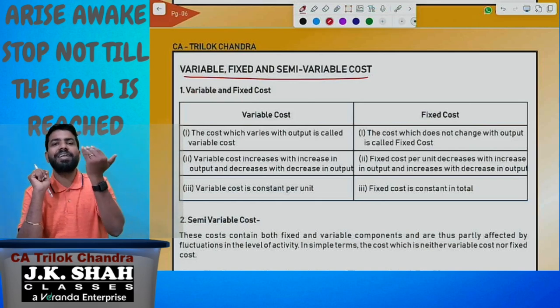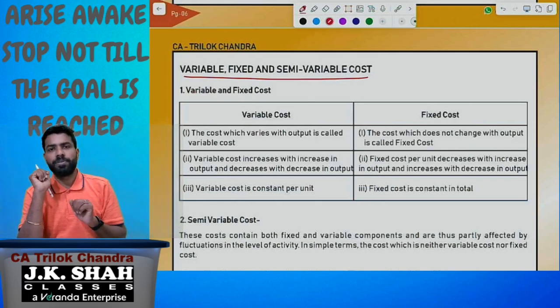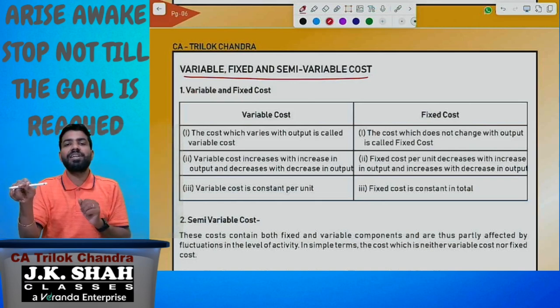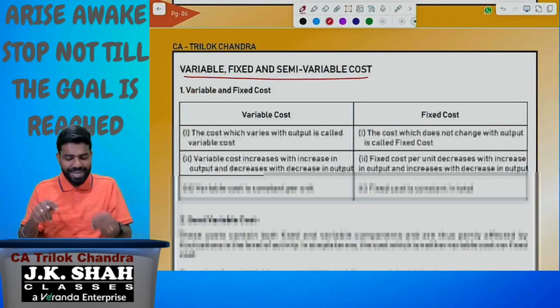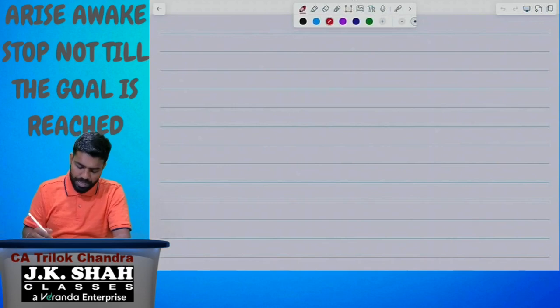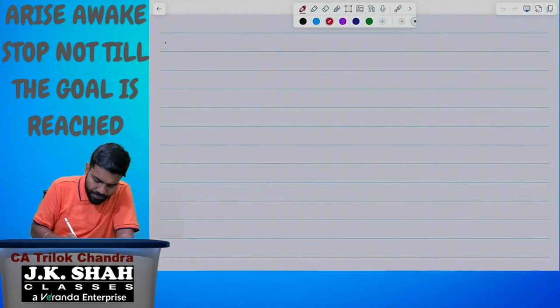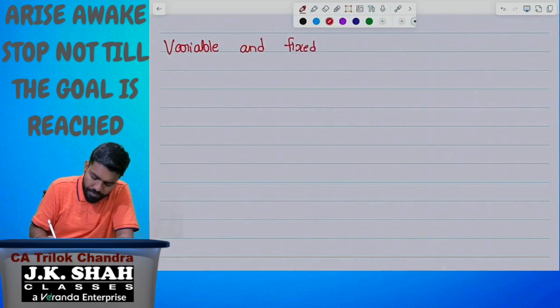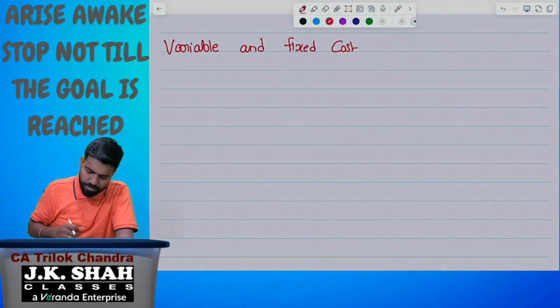Whatever understanding we had is in the totals. There is one more form for the cost called per unit. Let us understand that. Let me take an example for this. The target is to understand, initially, variable and fixed cost.